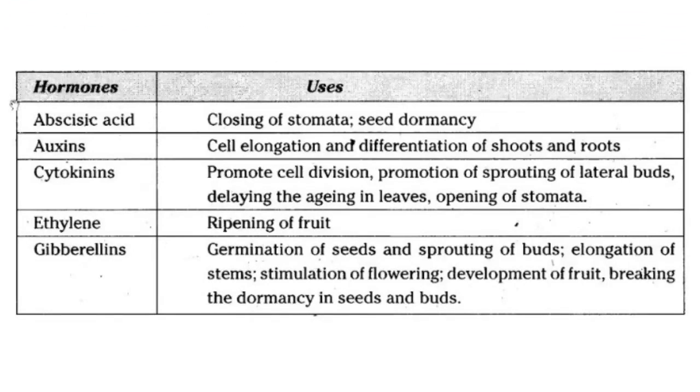The first one is auxin, the second one is gibberellins, the third one is cytokinins, the fourth one is abscisic acid, and the fifth one is ethylene. Okay. These are the 5 different phytohormones which play an important role in the growth and development of the plant. So from these plant hormones, the growth and development is regulated in the plant.